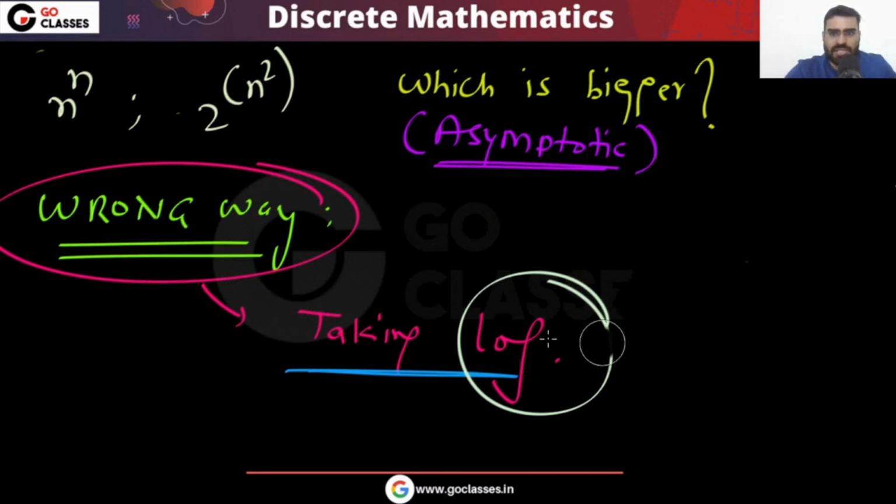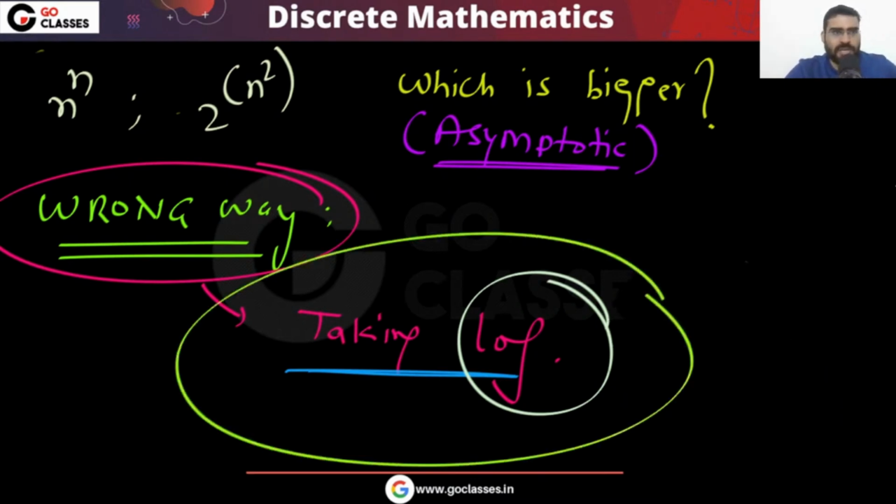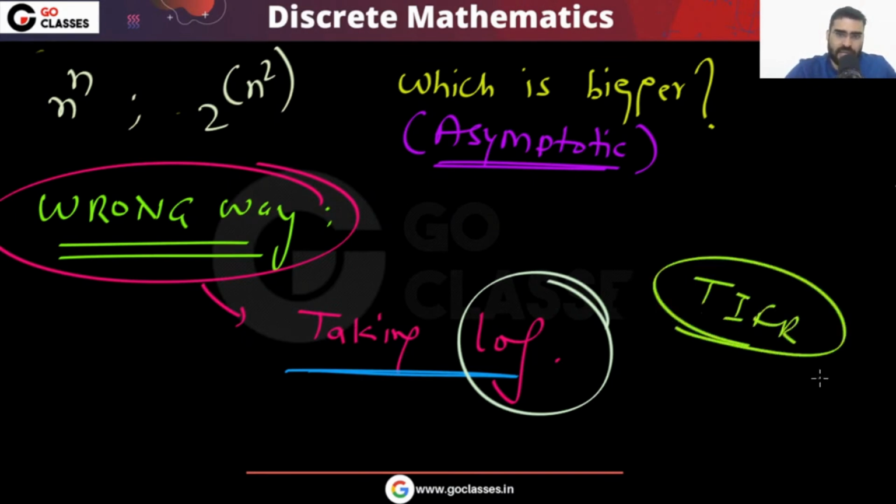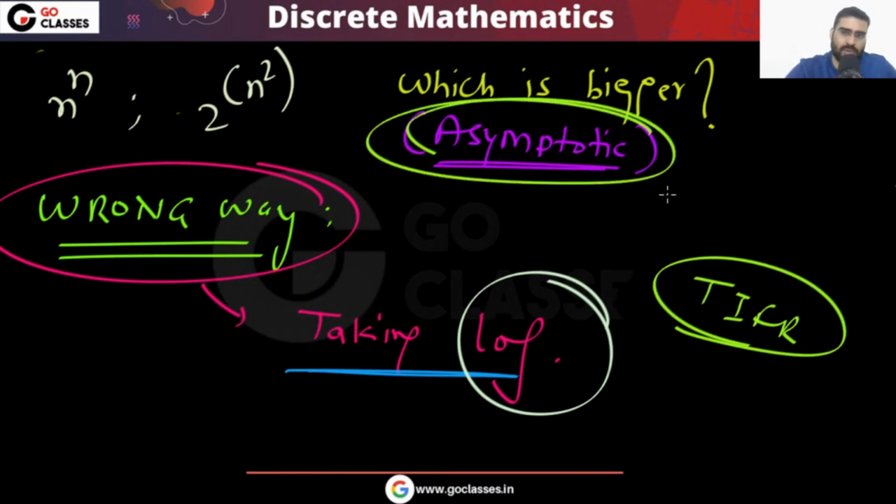This is actually very common. Most of the students, the majority of the students, use this method, and this is actually a wrong method. There are many TIFR questions in which, if you want to do asymptotic comparison and you take the logarithm, you will get the wrong answer.